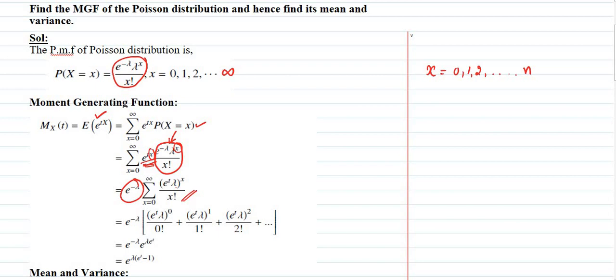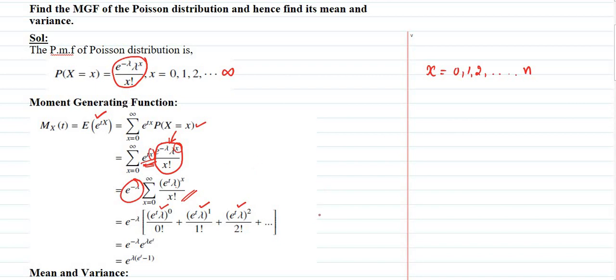Now you can apply x values as 0, 1, 2, 3, etc. When you apply x is equal to 0, you will get e power t into lambda whole power 0 divided by 0 factorial, plus e power t lambda whole power 1 divided by 1 factorial, plus e power t lambda whole square by 2 factorial, plus etc. up to infinity. We can simplify this easily, as we already studied.